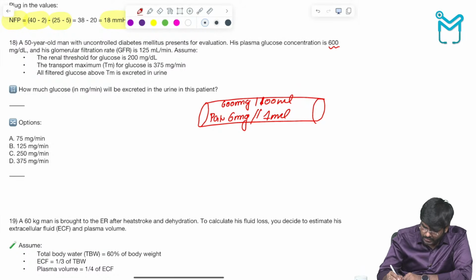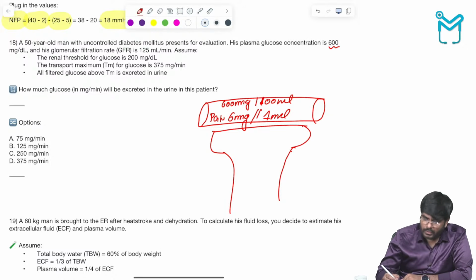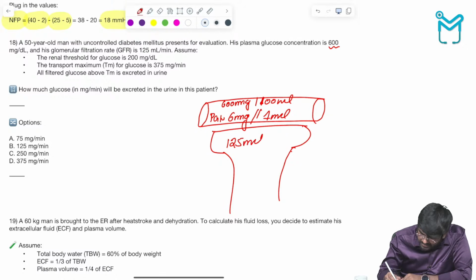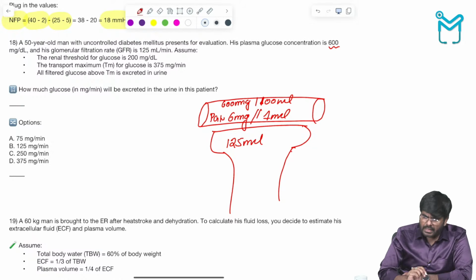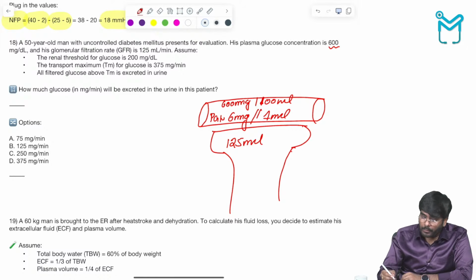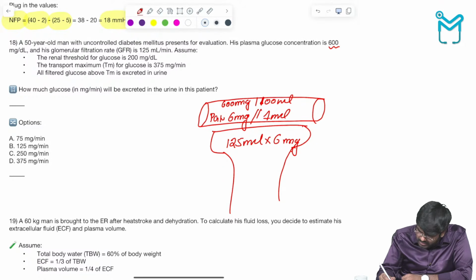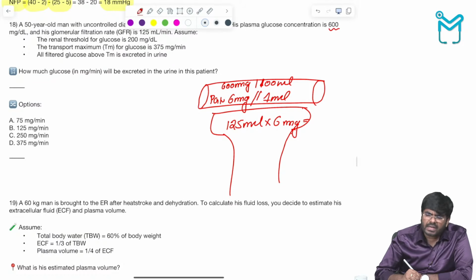Okay, fine. Now, tell me how much is the GFR? Assuming the GFR is normal, 125 ml is getting filtered. In 1 ml, 6 milligrams of glucose is there. So in 125 ml, how many milligrams? 125 into 6 milligrams. 125 into 6, how much? That will tell you the filtered glucose value.